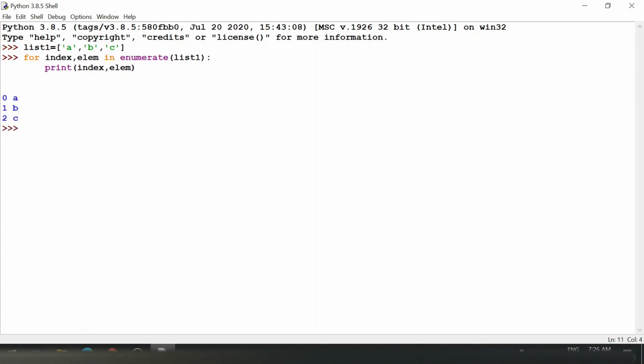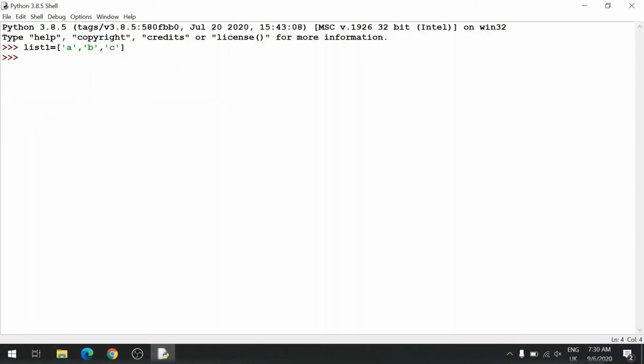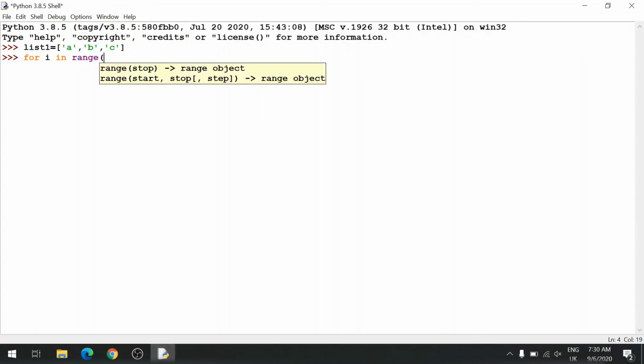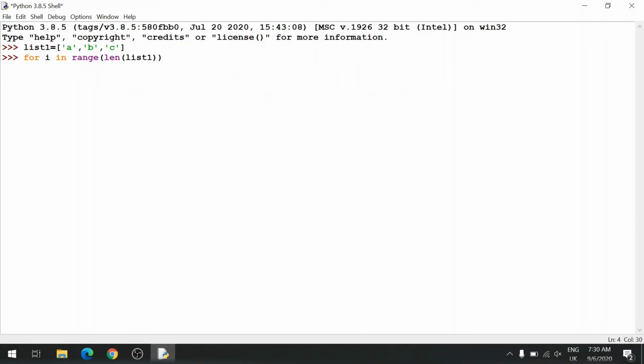Now you can see the index as well as the element is printed. Here I will show you an example of for else, which is similar to while else. I will iterate through the list using the range function, so for I in range length of list 1. Here you can notice I have not specifically put 0 as the start index, because by default it is 0.